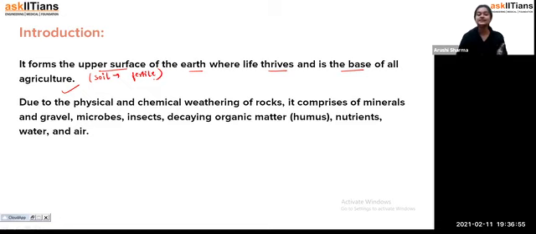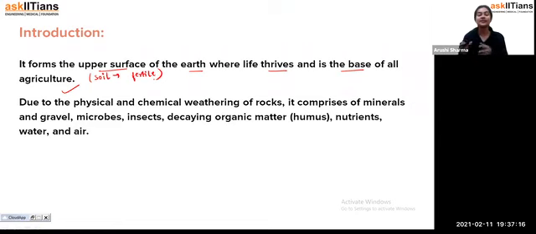Exactly. So that's how, students, soil forms the upper surface of the earth, and it is a kind of base for all of us, because we are directly depending on it. I am not saying indirectly, we are directly dependent on it. Exactly, because we are growing crops there and getting food from there. The agriculture process is done there.